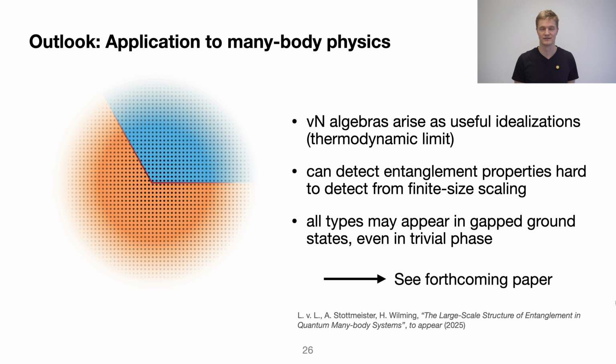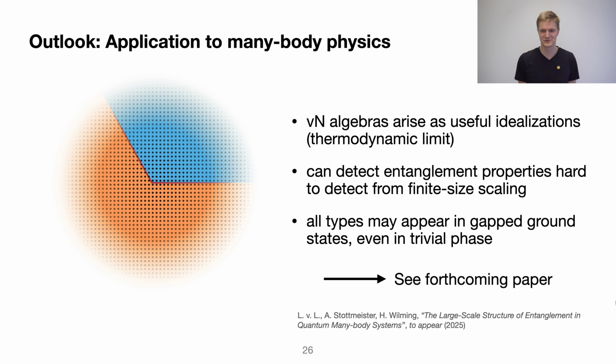We know that in two-dimensional gapped ground states, all types can appear. We have a construction that shows that this can happen even for translation invariant gapped ground states in the trivial topological phase. This will be discussed in a forthcoming paper that should appear in the next weeks.